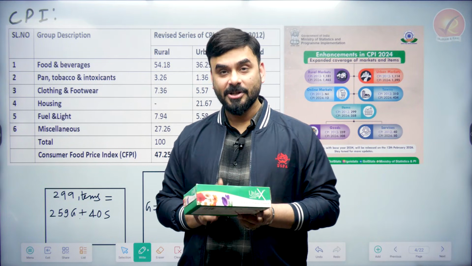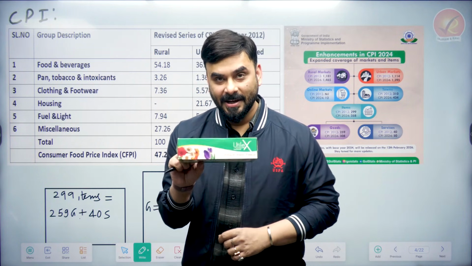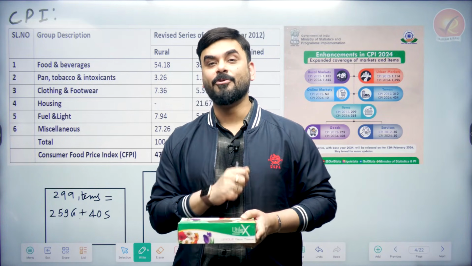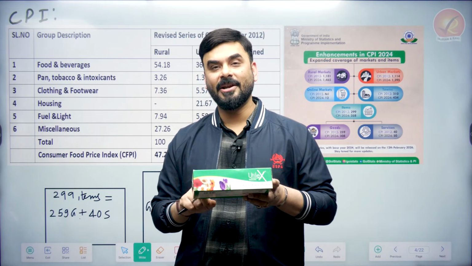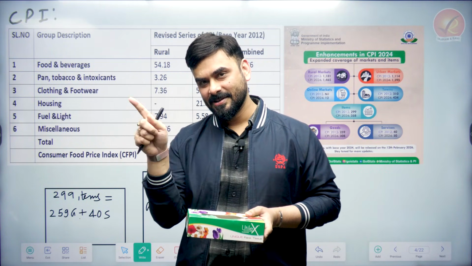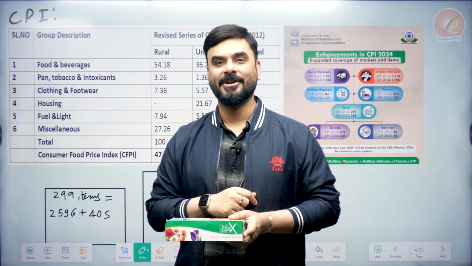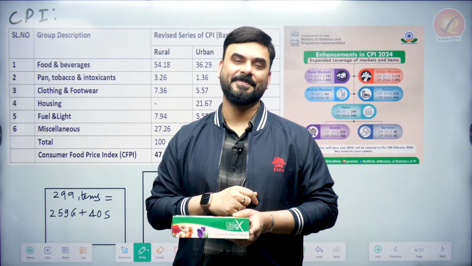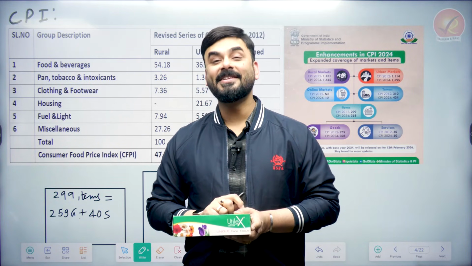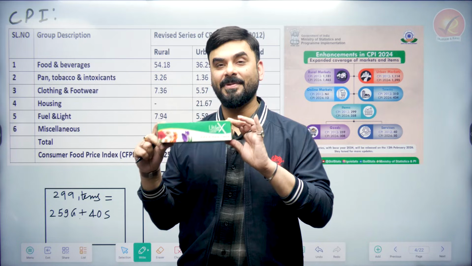Now, imagine bacho that the value of this box today is 100 rupees and the value of this box next year, for example, is 110 rupees. So what is the increase in the value of this box? Earlier it was 100, now it becomes 110. So the increase in value is 10%. That 10% is called Consumer Price Index or CPI headline. Right, in a very basic way, right? So what are these 299 items which we are putting inside this box called the CPI basket?